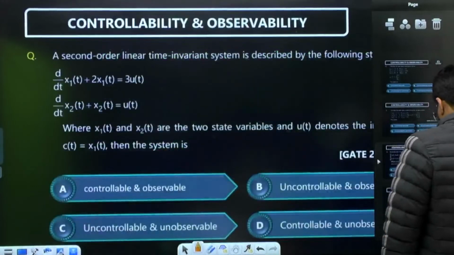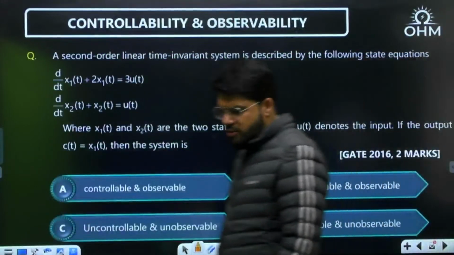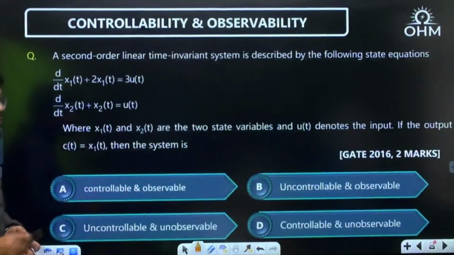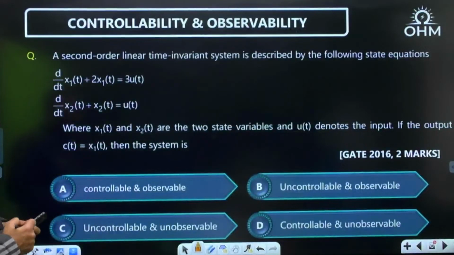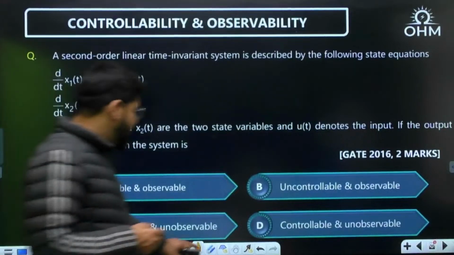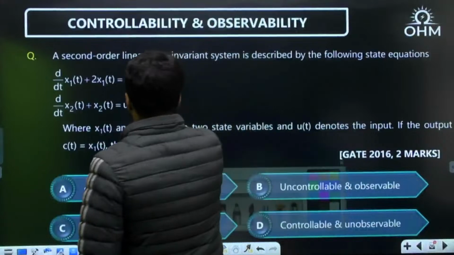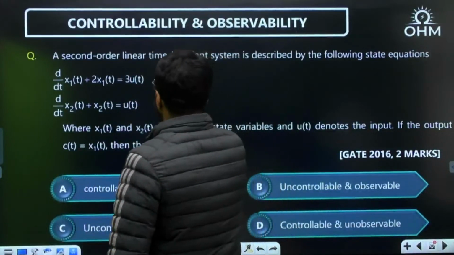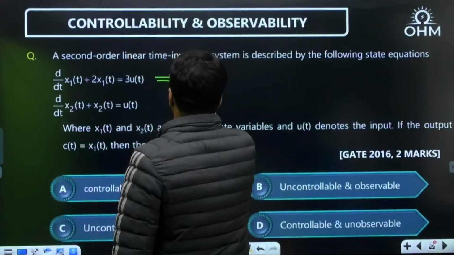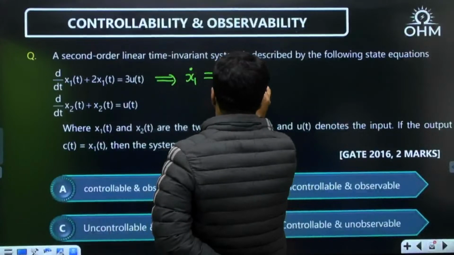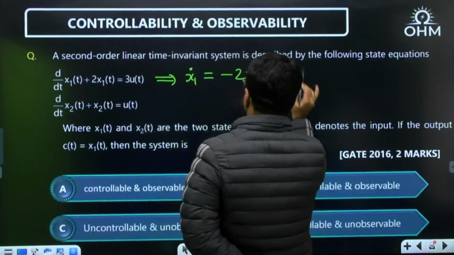Have a look into this question, dear. A GATE 2016, 2 marks question. A second order linear time invariant system is described by the following state equations. Let me write down the state equations in a simplified manner. d by dt of x1, that means derivative of x1. x1 dot is how much? Only the derivative placed on the left side. So this becomes minus 2x1 plus 3u.